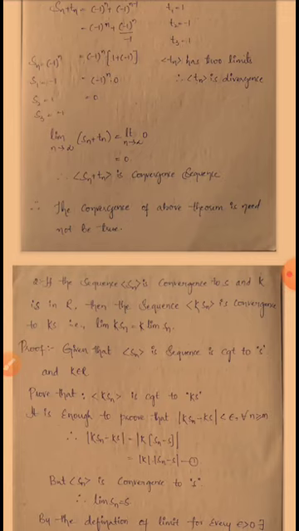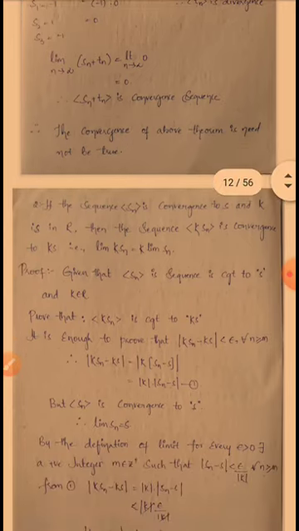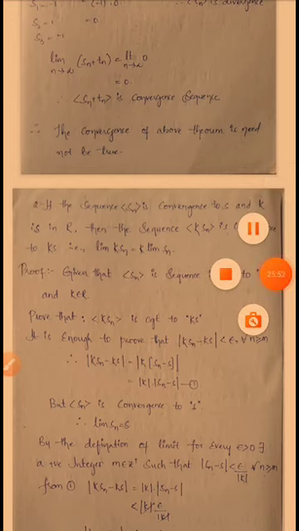Okay, so proof. Given that the sequence Sn converges to S and K belongs to R. Now we have to show that the sequence K into Sn converges to Ks. For this, it is enough to prove that mod K into Sn minus Ks is less than epsilon for all n greater than or equal to m.